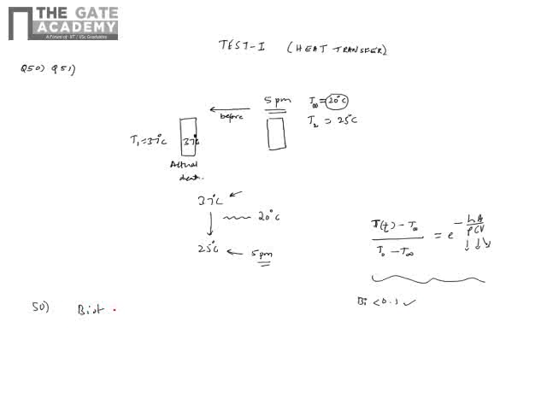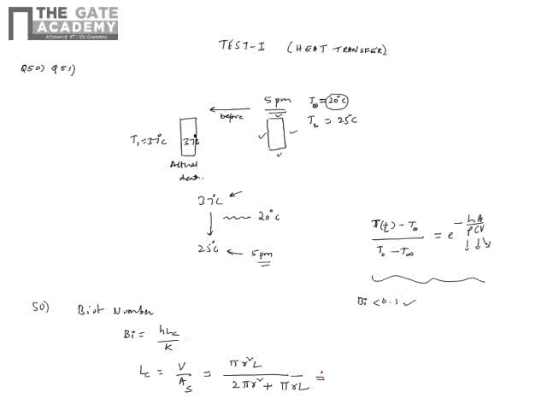So the Biot number is given as h Lc by k, where Lc is volume by surface area. He has asked us to model the body as a cylinder, so the volume will be pi r square L. The total surface area of the cylinder is the cross section area, 2 pi r square, since there are two, bottom and top, plus the lateral area, 2 pi r L.